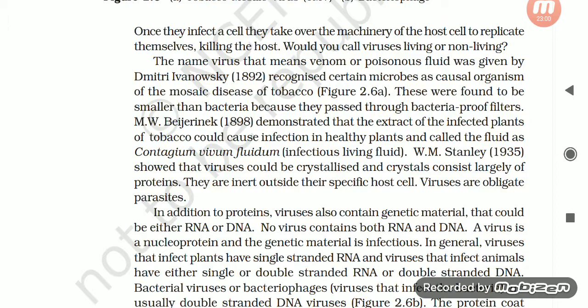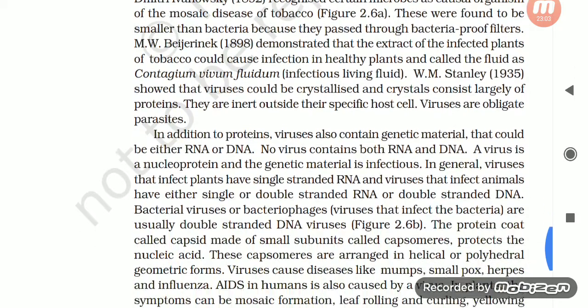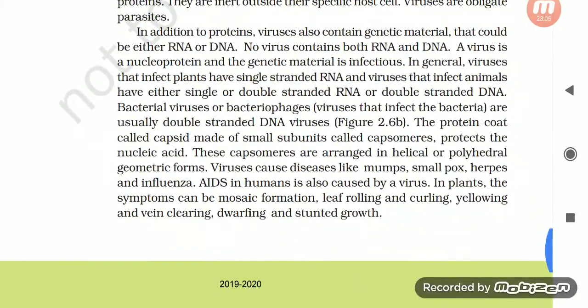Viruses are obligate parasites. In addition to proteins, viruses also contain genetic material that could be either RNA or DNA. No virus contains both RNA and DNA. A virus is a nucleoprotein and the genetic material is infectious. In general, viruses that infect plants have single-stranded RNA, and viruses that infect animals have either single or double-stranded RNA or double-stranded DNA. Bacterial viruses, or bacteriophages, that infect bacteria are usually double-stranded DNA viruses.